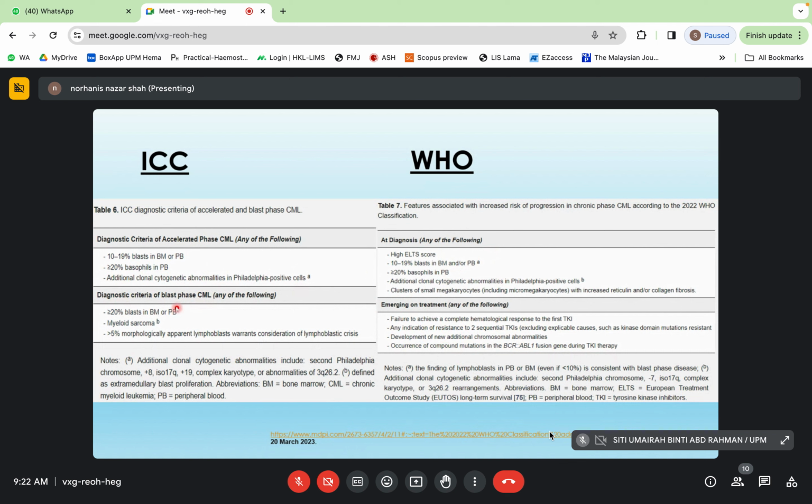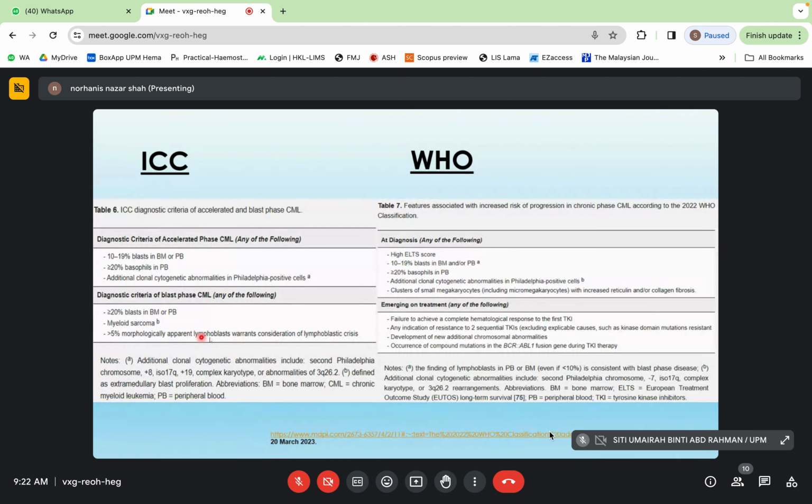And the blast phase, both ICC and WHO 2022 are the same, and it will be more than 20% blast in bone marrow or PB, myeloid sarcoma, and more than 5% morphologically apparent lymphoblast warrants consideration of lymphoblastic crisis.